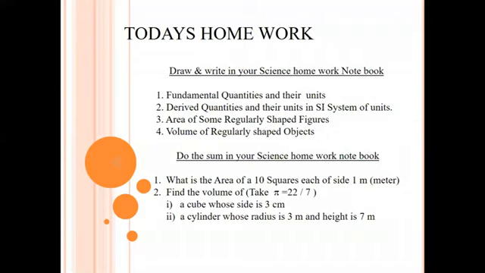Next, do the sums in your science homework notebook. First one, what is the area of 10 squares each of side 1 meter? Second one, find the volume of a cube whose side is 3 centimeter and a cylinder whose radius is 3 meter and height is 7 meter using the volume and area formulas.